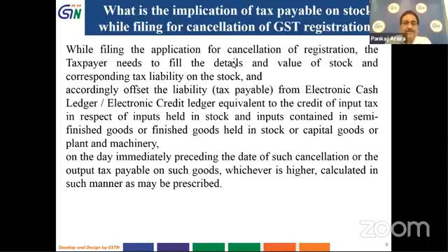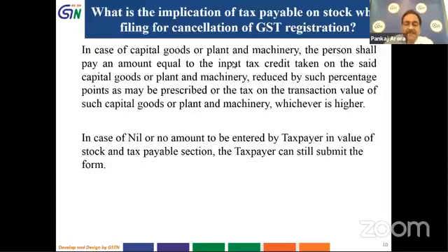final return. So there is one differentiation where the invoices are not available, and in such case the value is ascertained on the basis of the provisions given in the relevant rules.